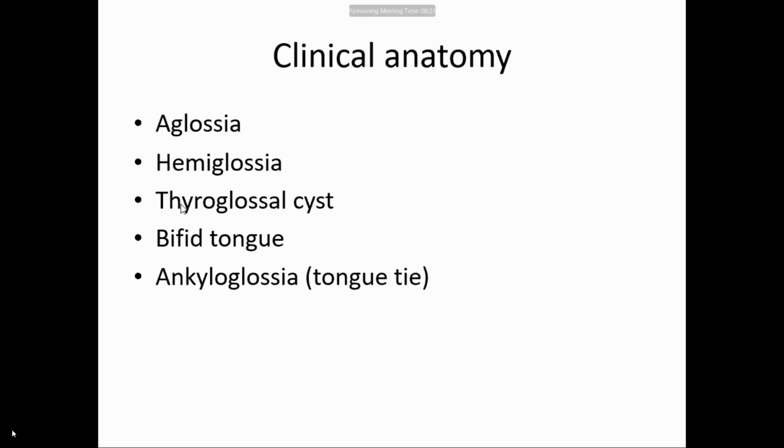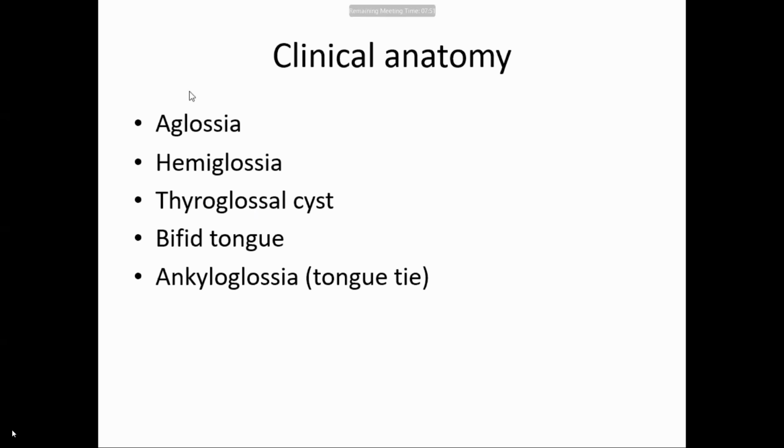So during the caudal movement towards the neck, there is the formation of the thyroglossal duct. That thyroglossal duct has to disappear.